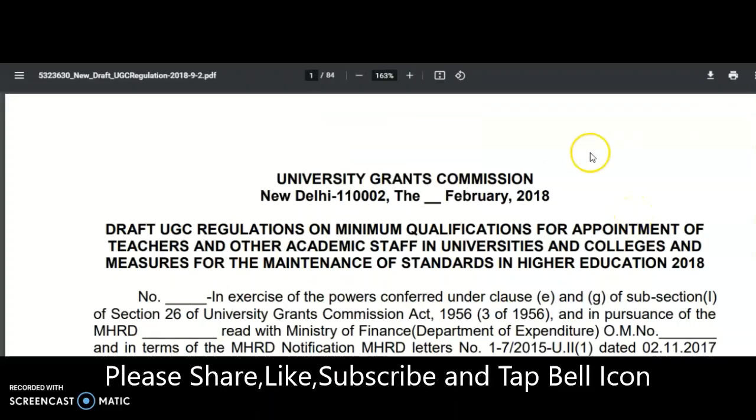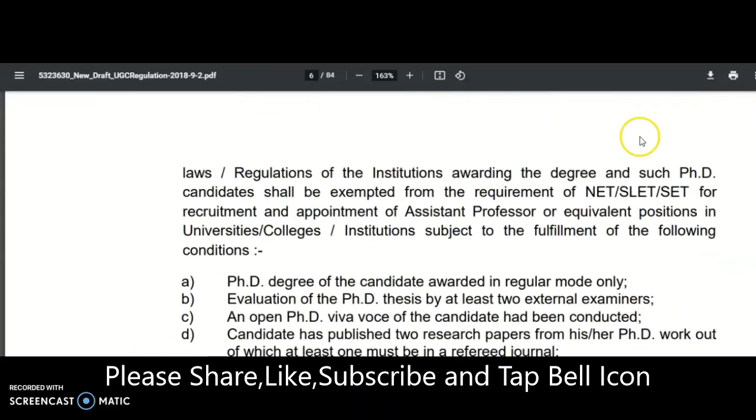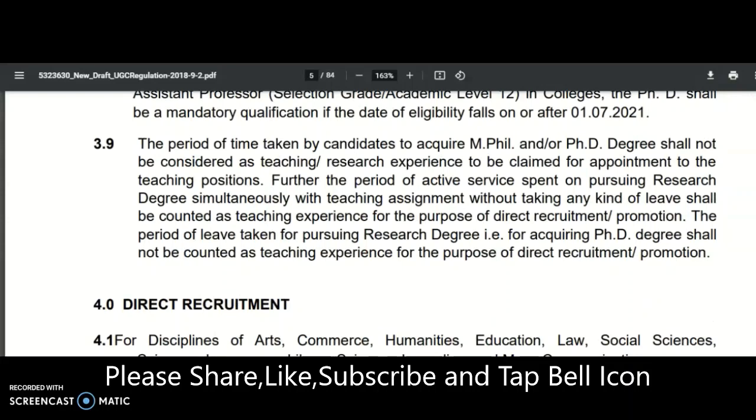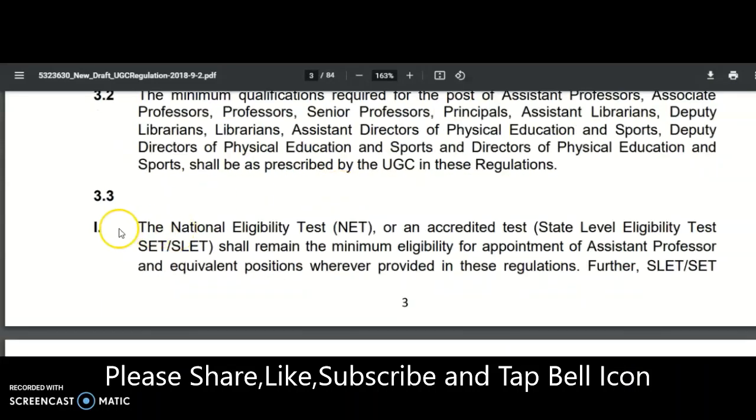Coming to the present content of the video, all of you know that recently we got the University Grants Commission's rules and regulations for the minimum qualifications for appointments of teachers and other academic staff in universities and colleges, of February 2018. That is the latest UGC regulation. In this one, of course, a total of 84 pages are there, but I don't want to waste your time. So the important point for this video is 3.3.